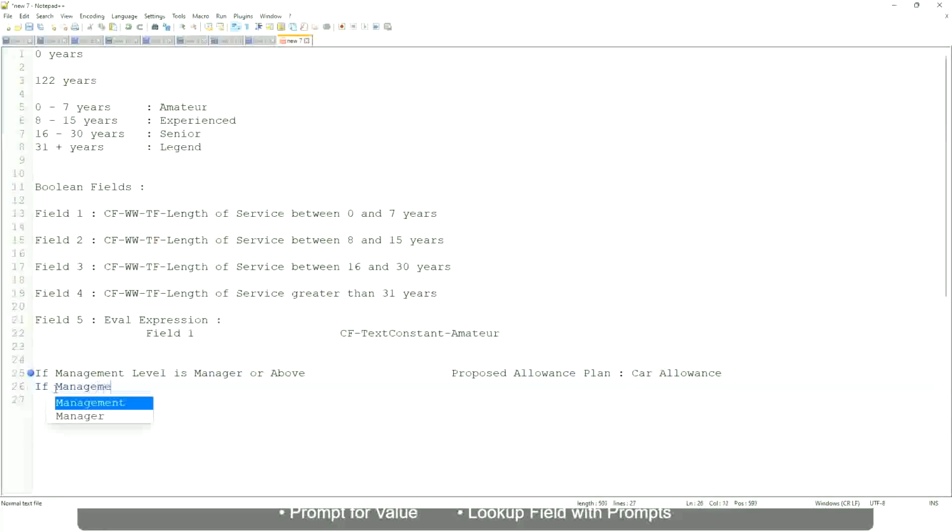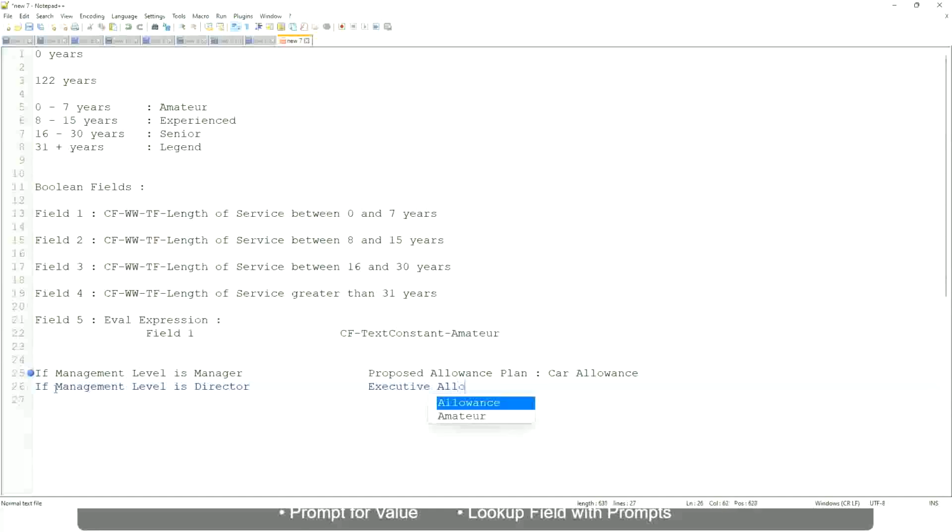If the management level is, let's not say manager or above, let's say only manager. Okay. If the management level is director, then the allowance level is executive allowance. Similarly, if management level is CEO, then the proposed allowance is CEO allowance, right?